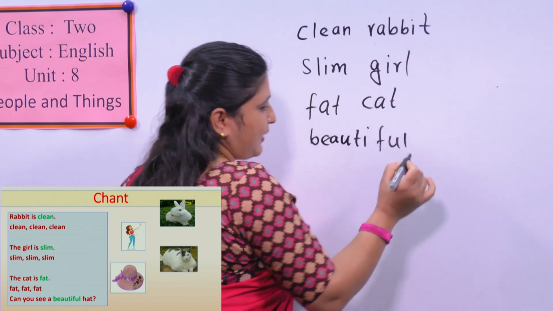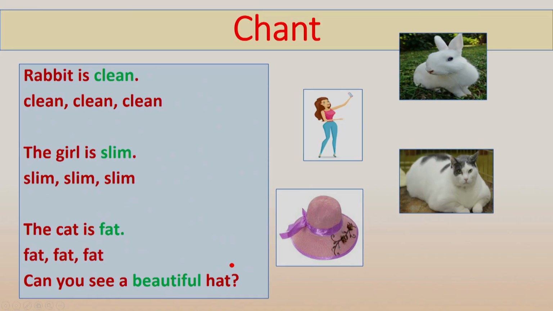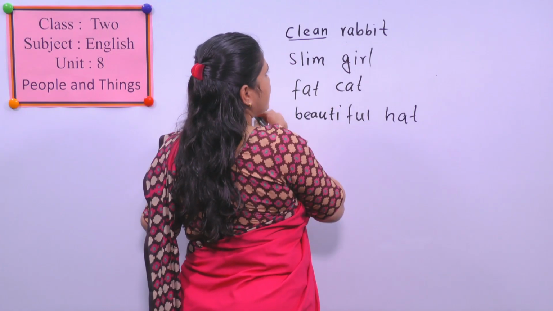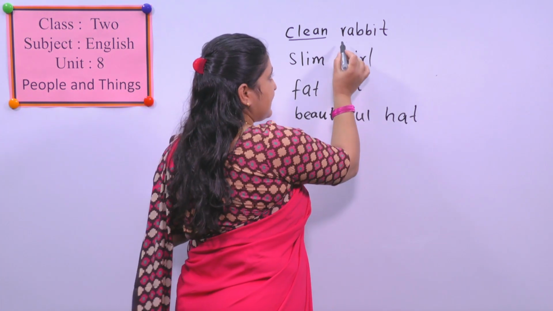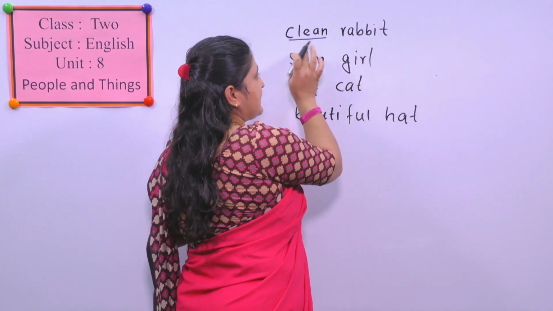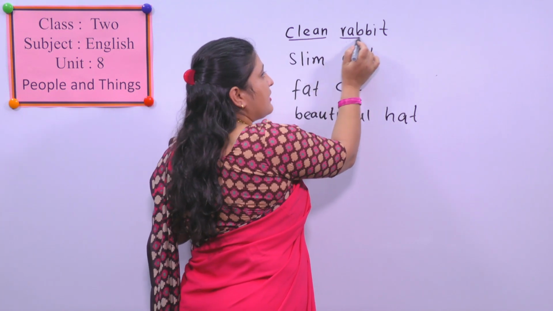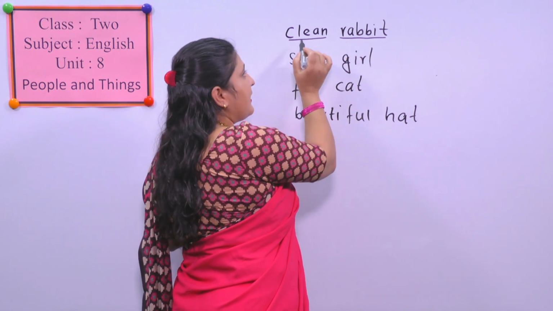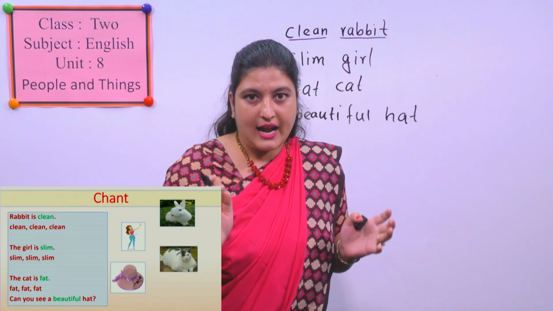Beautiful. What is beautiful? Look here. Hat. Yes? Beautiful hat. Okay. Look here. This is what? Noun. Yes? And this is noun or adjective? What can you say? It is an adjective. Here, clean is adjective. Adjective means describing word.